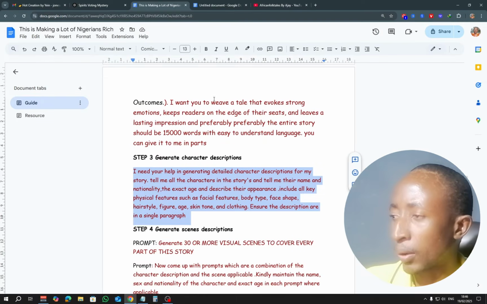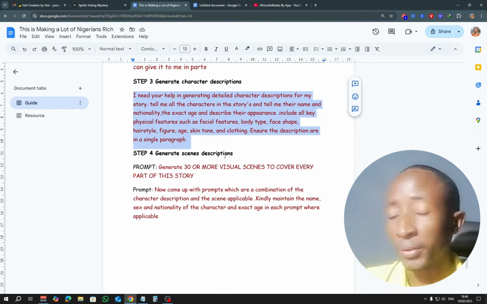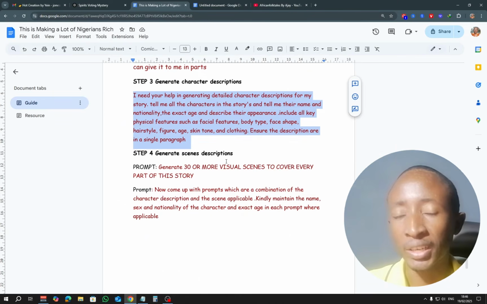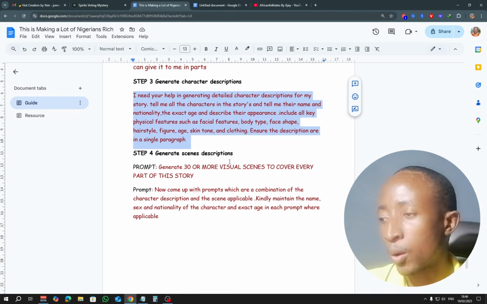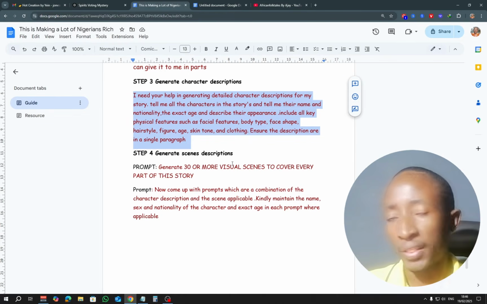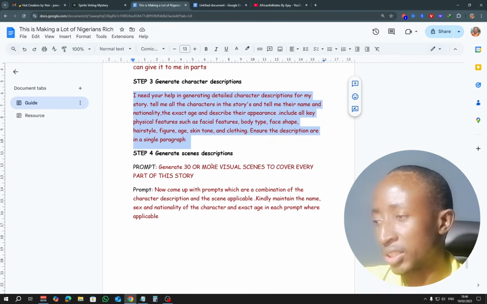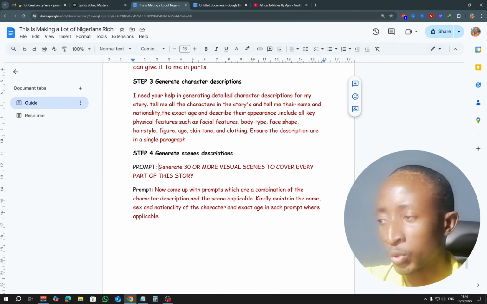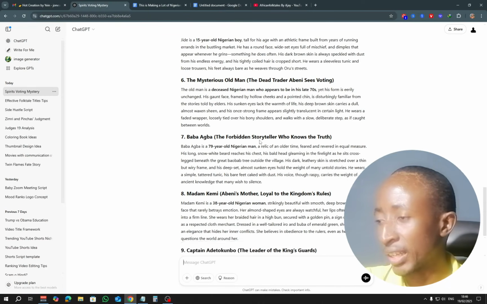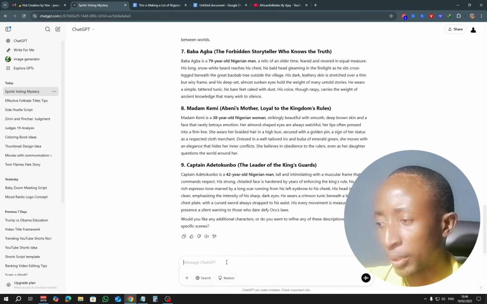So the next thing, once it generates the characters, you are going to generate scenes for the story. Like I've already mentioned, depending on your story, if it's very long, you might want to generate a lot of scenes. Personally, I normally just start with 30 and the like. So here I'll just say generate 30 or more visual scenes to cover every part of this story. I'm just going to copy this prompt right here, come back to the AI and paste it.